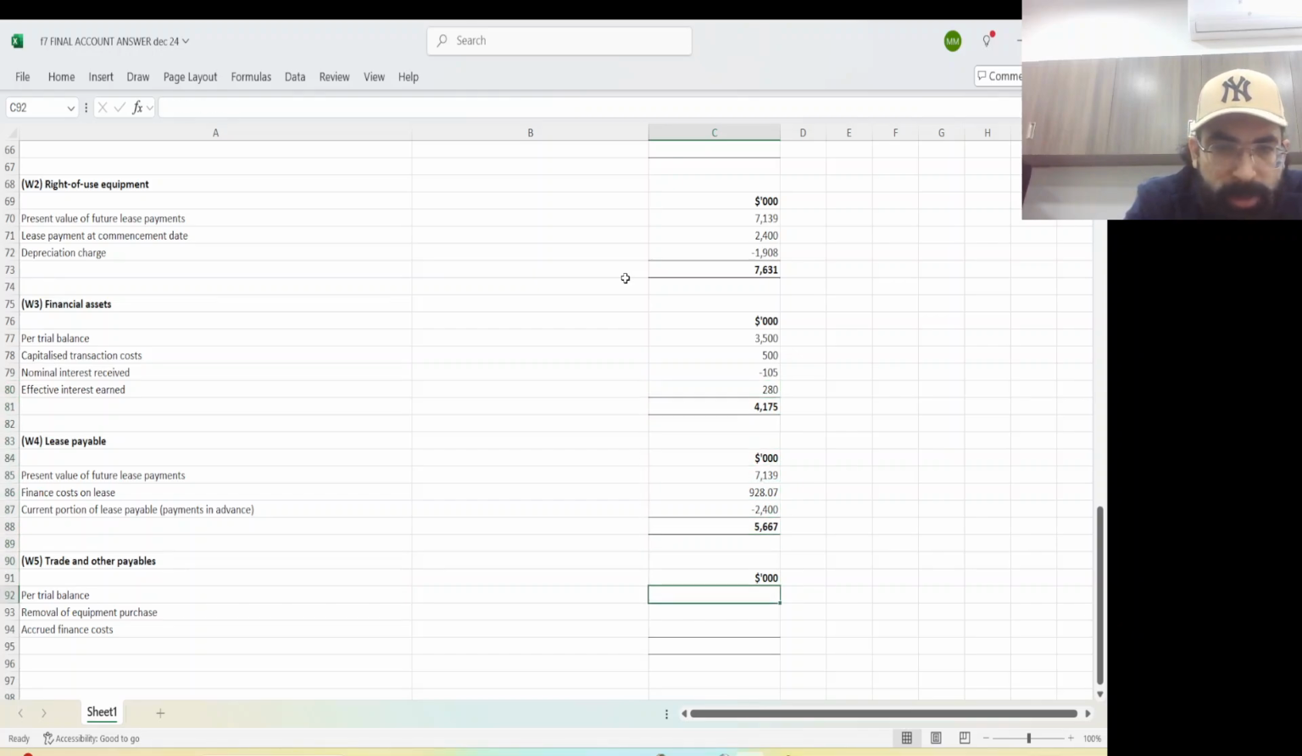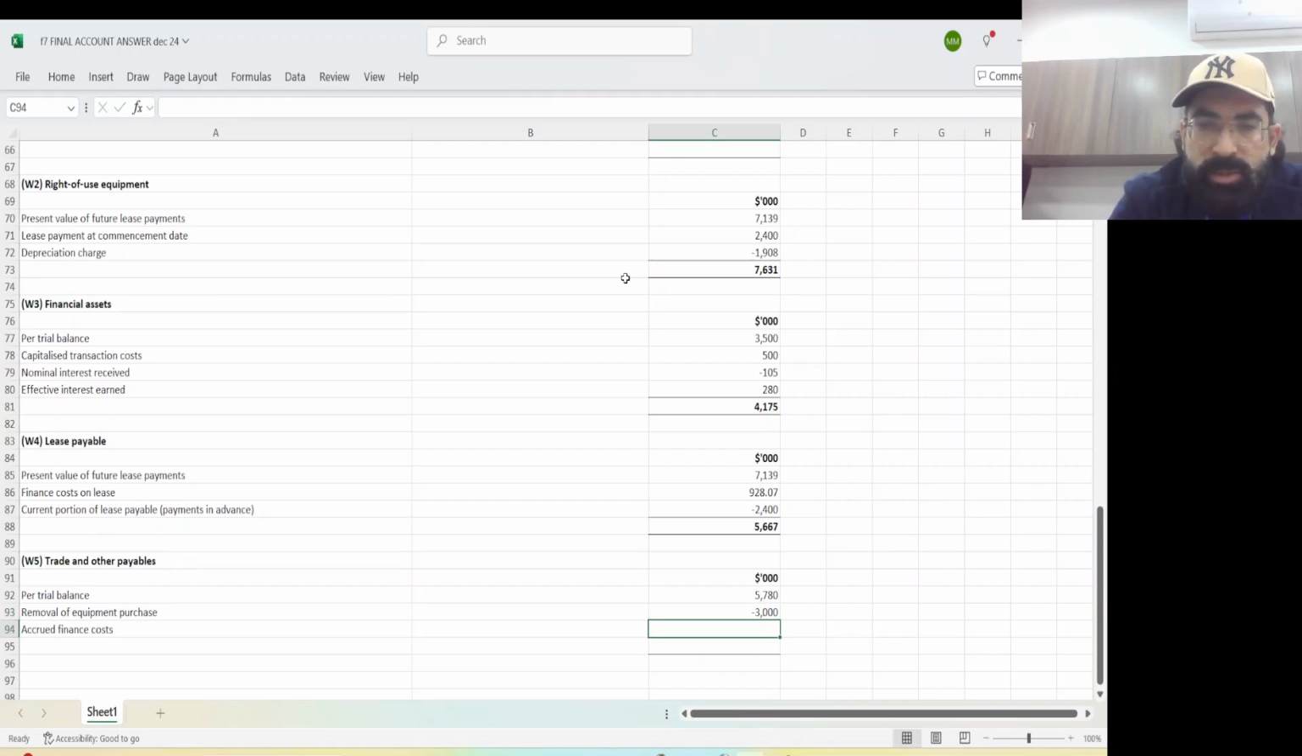Now, one more thing which I would like to share. As per trial balance, how much is the trade and other payable? It's 5780. Okay. Now, removal of equipment purchase. Remember, there was an error in note number 2. They mistakenly added a 3000 payable in the current liability, so we need to remove it.